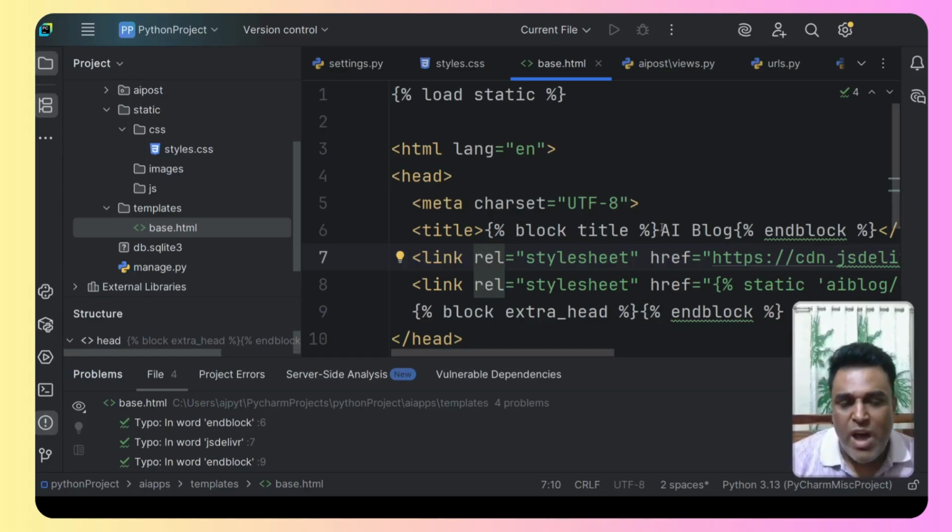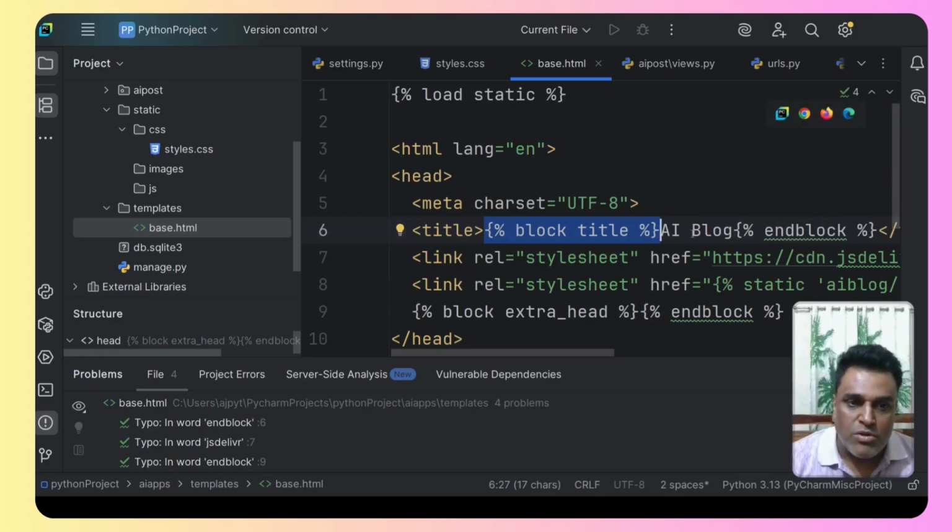Once you have the output, you can slowly try to understand the name block and how it works. You can also change certain lines of code and try to understand why the output has changed, and so on. So just take it very slowly. This is like a template for you. Just copy paste it and make things work first. So we have done with the CSS and we have done with the base.html file.